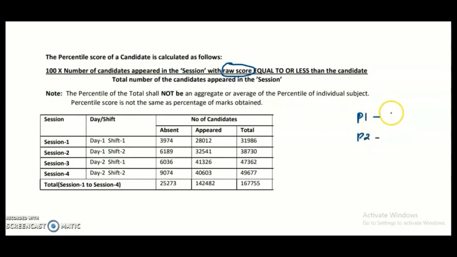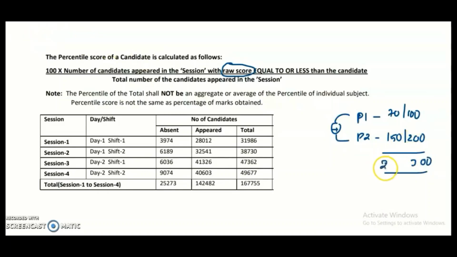For example, in paper 1, if you scored 70 out of 100, and in paper 2, if you scored 150 out of 200, then the overall marks you scored in paper 1 plus paper 2 is 220 marks out of the 300. So this 220 marks is considered as the raw score. Right? So it is called a raw score.